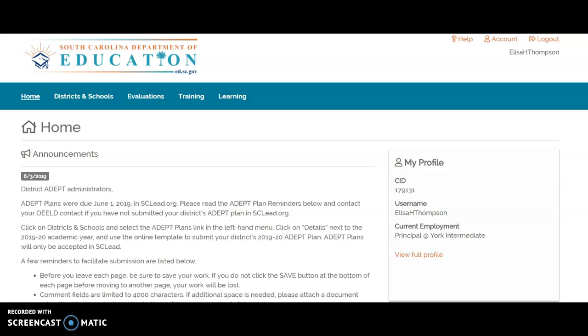SCLEAD's database allows all evaluation records to be stored in one place. It is an online database which allows 24/7 access to professional records in a safe and secure environment. The information in this database can also be viewed in print form, so teachers and administrators will no longer have to keep paper copies, but can print the information to a PDF, and the records are kept from year to year and follow the teacher throughout the district.